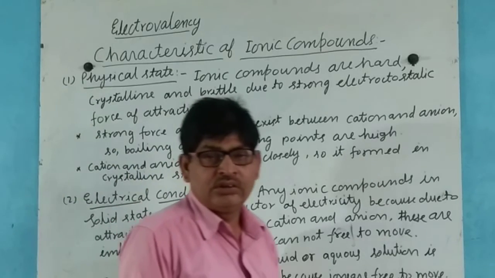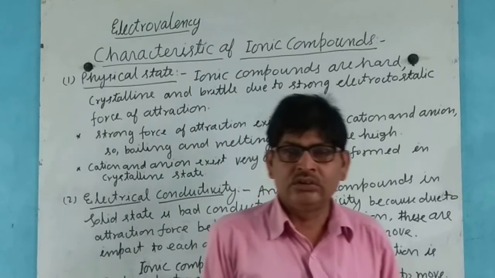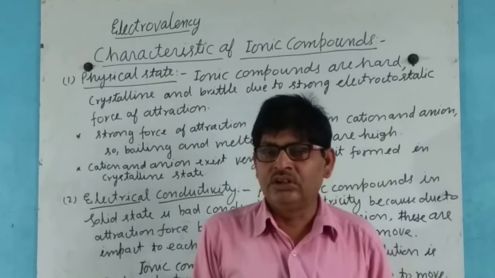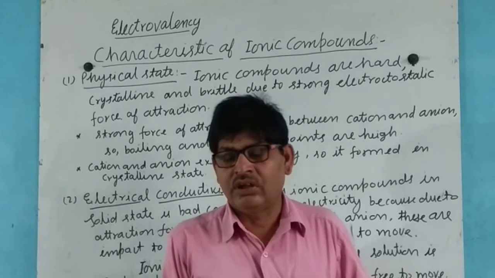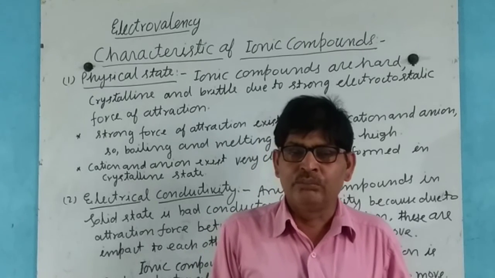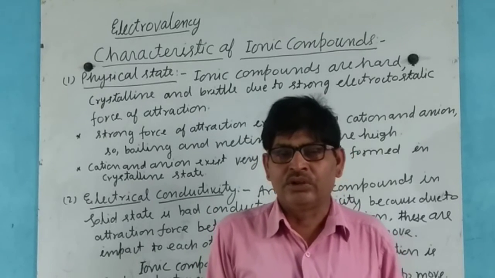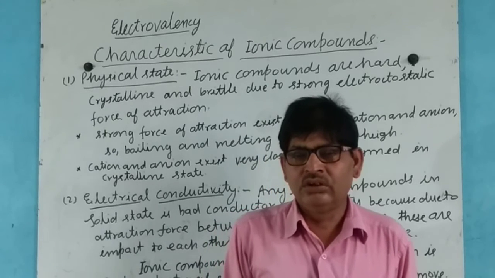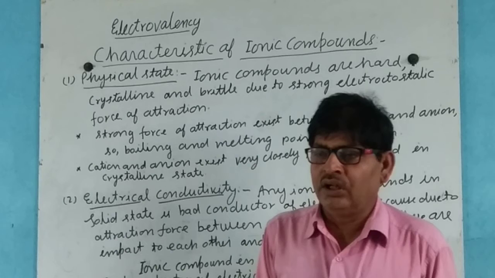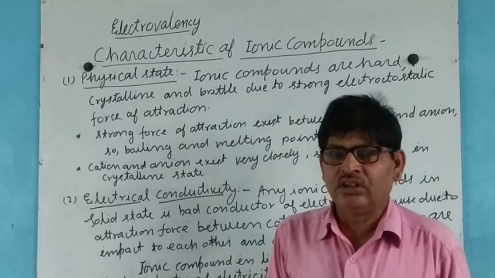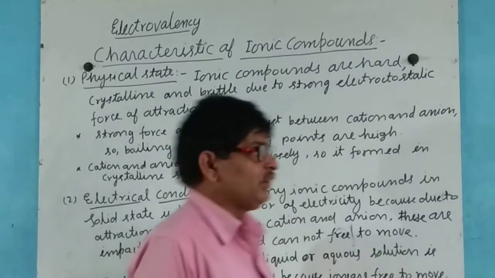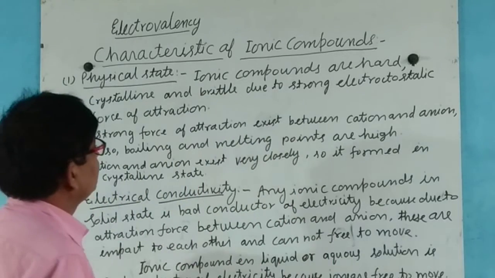As we know that elements in this case, due to transfer of electron, one atom becomes a cation and another becomes an anion, so that opposite charges develop and there exists an attraction force. That attraction force is strong.